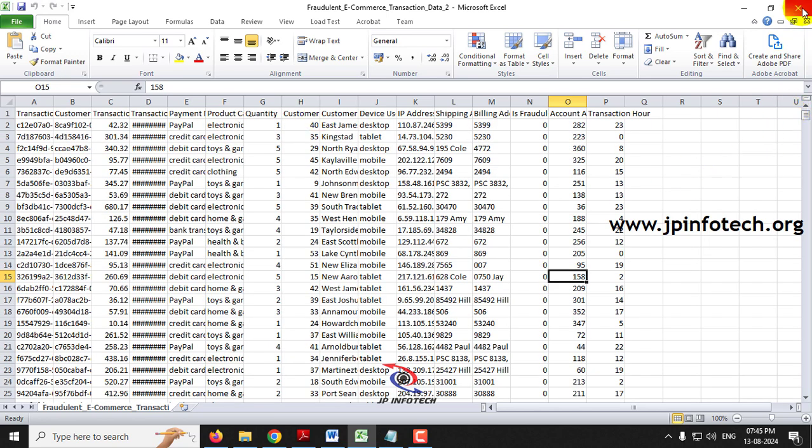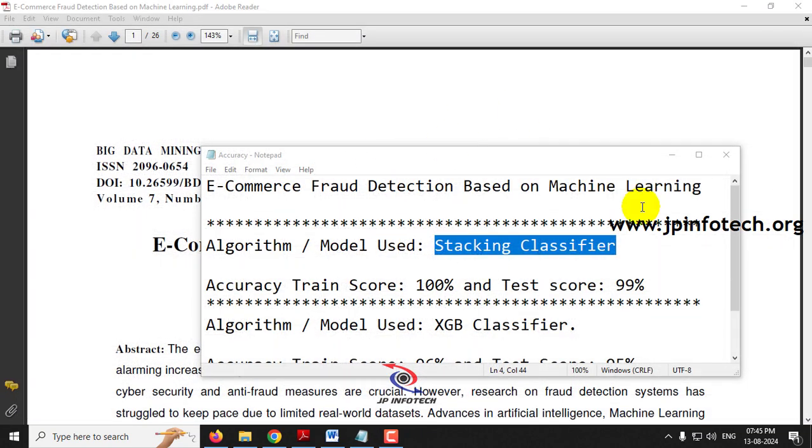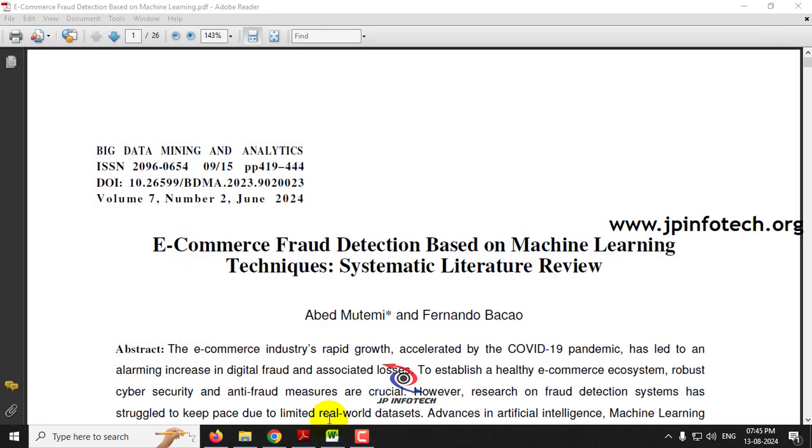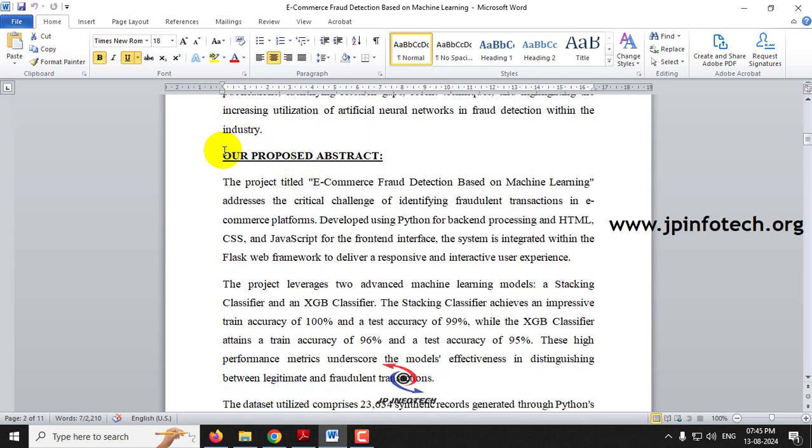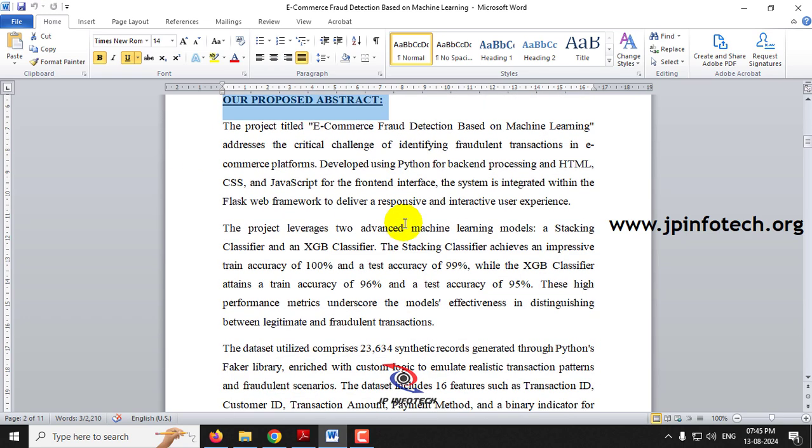Now let us see all the things in detail in the abstract document part. Here you can see the IEEE base paper abstract, and coming to our proposed abstract, we are going to develop this e-commerce fraud detection based on machine learning using Python for backend processing, and HTML, CSS, JavaScript as the front-end interface, and we are going to use the Flask web framework.